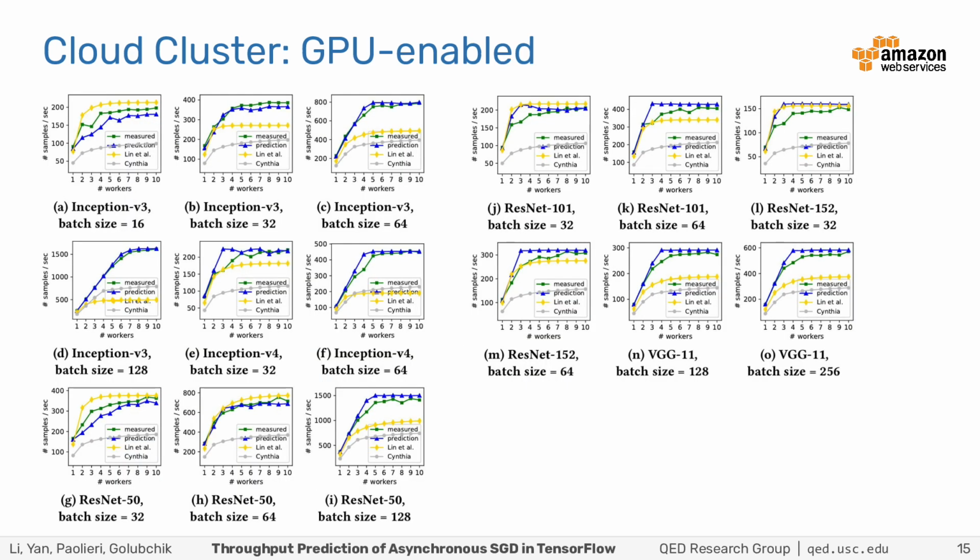Our last validation platform is that of AWS VMs with NVIDIA V100 GPUs. In this case, the error is within 20% for most DNN models, batch sizes, and number of workers.